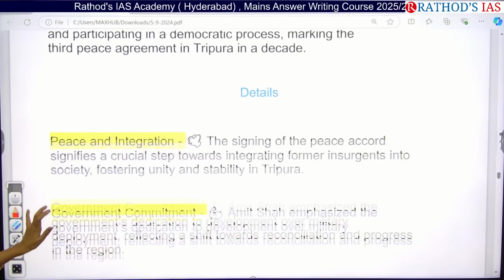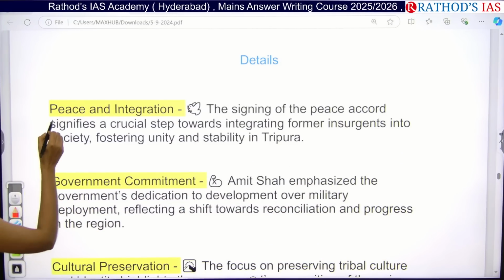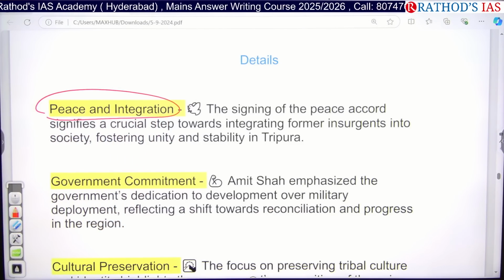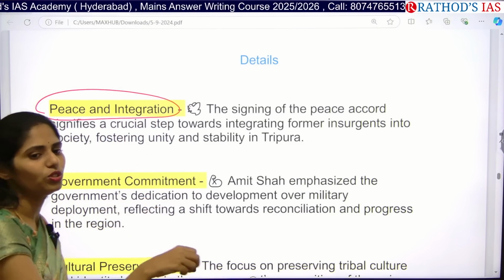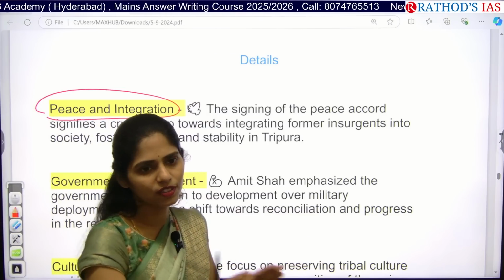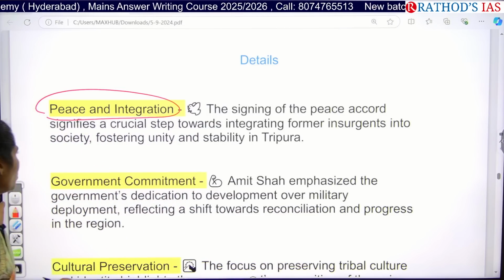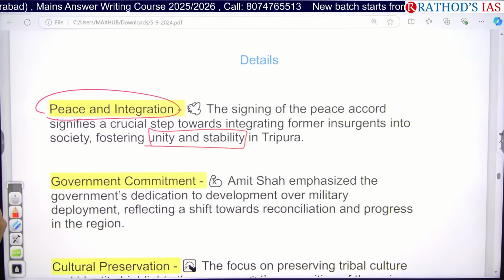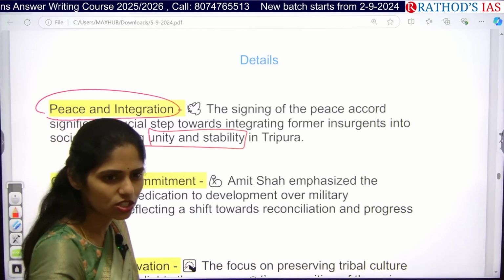And if you see the key points that you have to learn here, the government is focusing on peace. First they want to sign the peace agreement, and finally they have to integrate those people who are supporting these insurgent groups with the mainstream society, so that we can ensure unity as well as stability in Tripura.